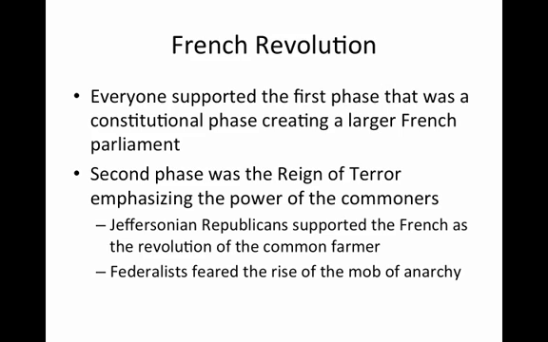However, during the second phase, or the Reign of Terror, you saw the split between the Federalists, who tended to be more elite in society, and the common farmers. Jeffersonian Republicans supported the French, as they believed that this was a revolution of the common farmer like the American Revolution. But the Federalists believed that there was a difference in France, and that what was going on in France was not so much a democratic revolution, but a rise of a mob based upon anarchy.